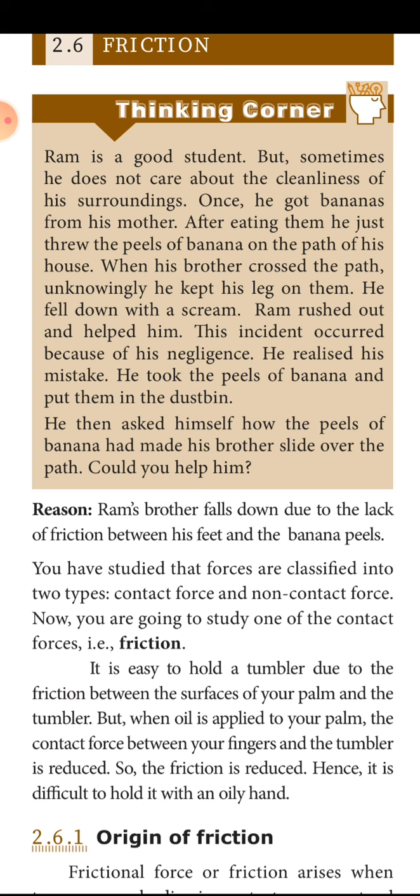So you are not able to hold it. It is difficult to hold it. The tumbler will slip from your hands even if you are holding it because of less friction. This shows oil reduces the frictional force. So using this, we apply oil to machines to reduce the friction force and make them easy to move.